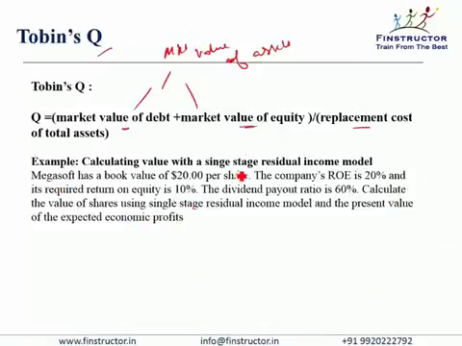Let's come back to our residual income model and let's try to calculate the value of the firm. Megasoft has a book value of $20 per share. The company's ROE is 20% and its required return on equity is 10%. The dividend payout ratio is 60%. Calculate the value of shares using single stage residual income model and the present value of the expected economic profits.